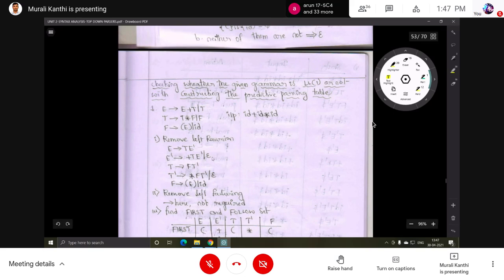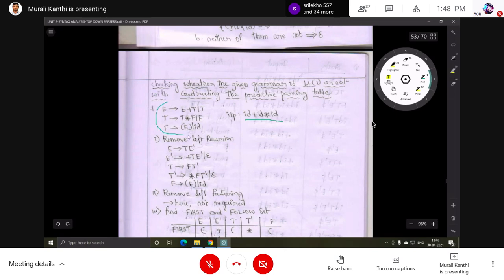So first, for table construction, we will see this grammar. This kind of grammar: E implies E plus T or T, T implies T into F or F, F implies (E) or ID. So these are the productions in the grammar, and this is the input string given to verify.